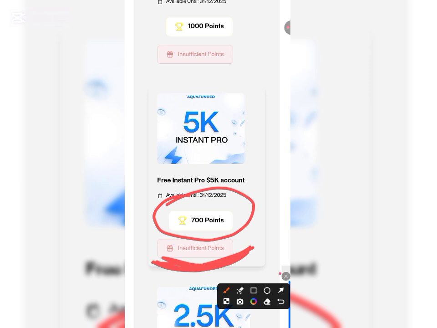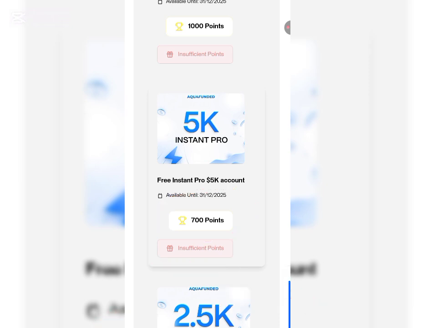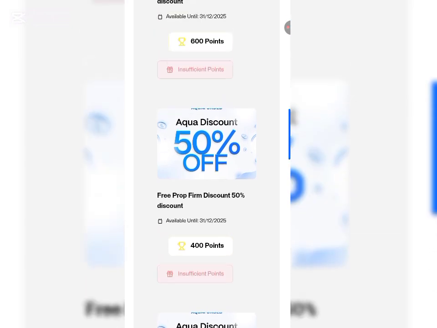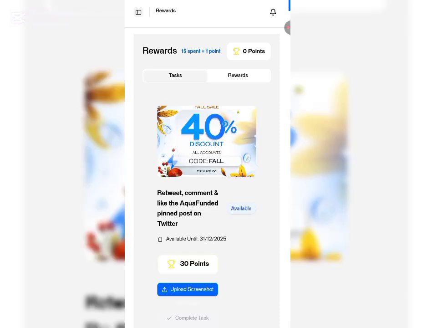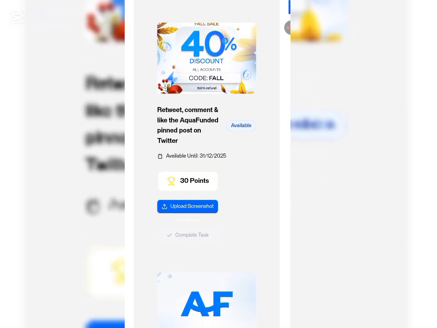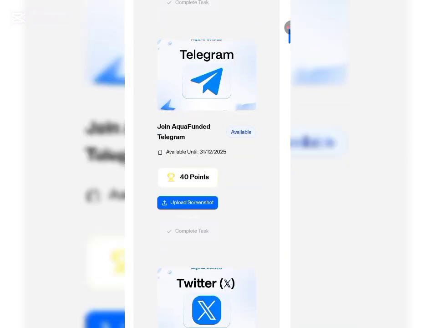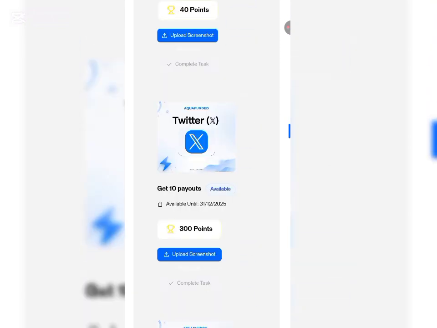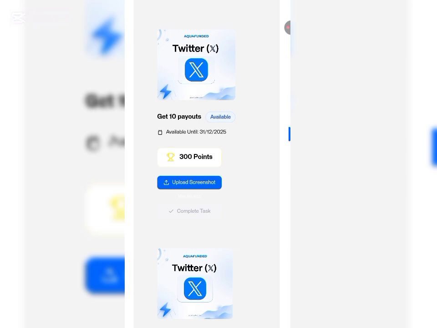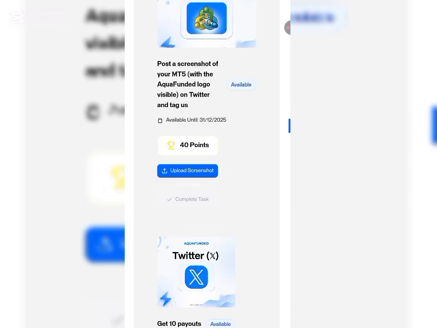Now we're going to head back to the points. We're going to scroll down and head back to tasks. As you can see, tasks. Yes, these are the tasks you need to do for you to get the points. There are various tasks right here that you can use to get the points. As you can see here, post a screenshot of your MetaTrader 5 with Aqua Funded logo visible on Twitter and tag us. Then you are able to get 40 points.